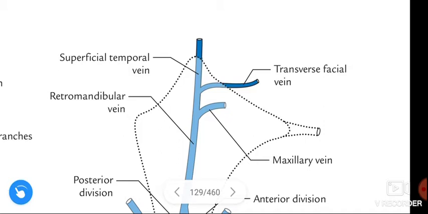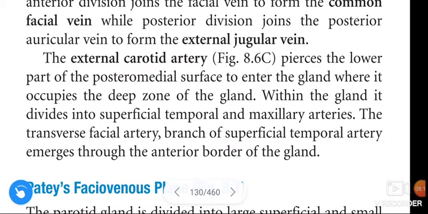Next, external carotid artery. The external carotid artery pierces the lower part of the posterior medial surface to enter the gland, where it occupies the deep zone of the gland. Within the gland, it divides into superficial temporal and maxillary artery. The transverse facial artery, the branch of superficial temporal artery, emerges through the anterior border of the gland.